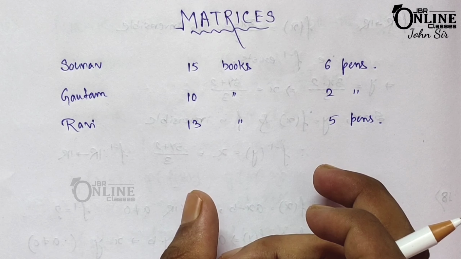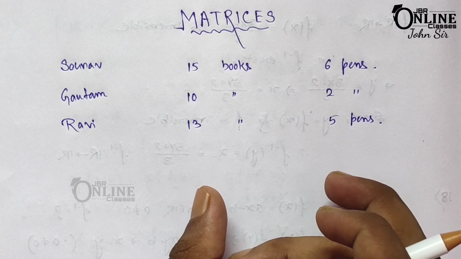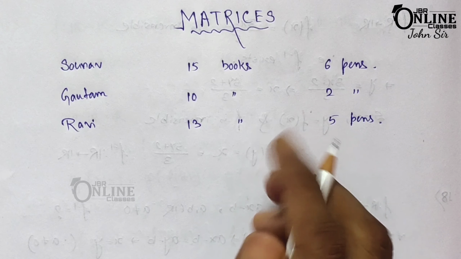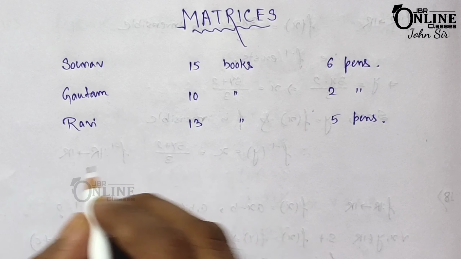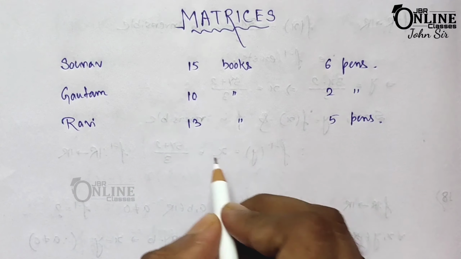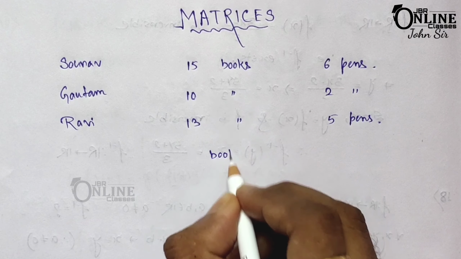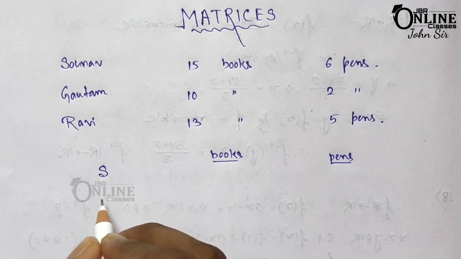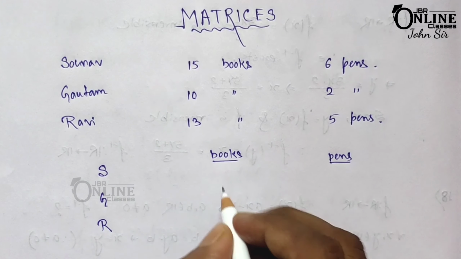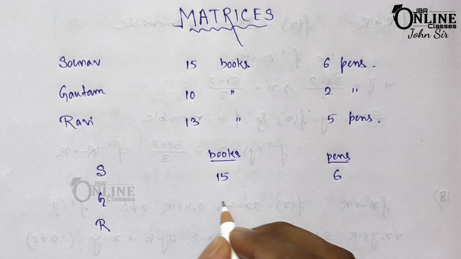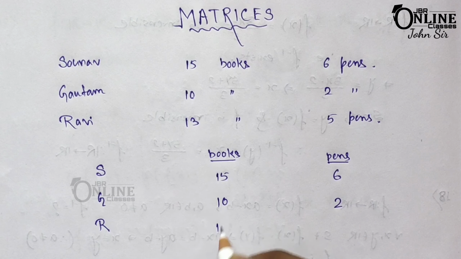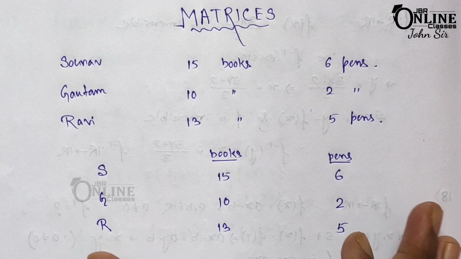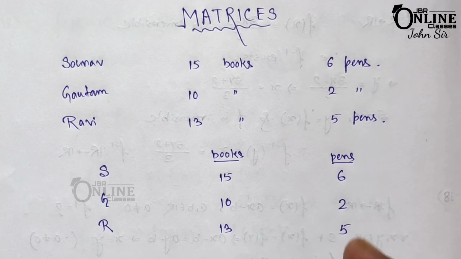So now this can be arranged in tabular form. Suppose you just write down here the name, then here books and here pens. So books, pens, and here write down the names Saurav, Gautam and Ravi. So now it would be 15, 6, 10, 2, then 13, 5. Okay, so this is the tabular form.